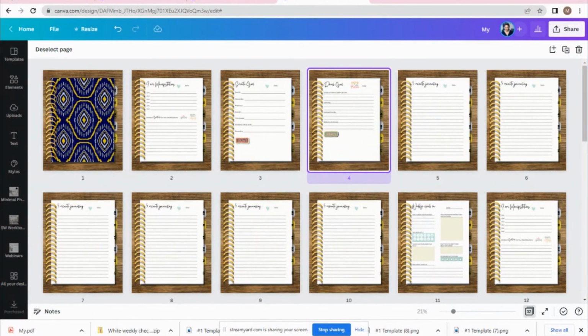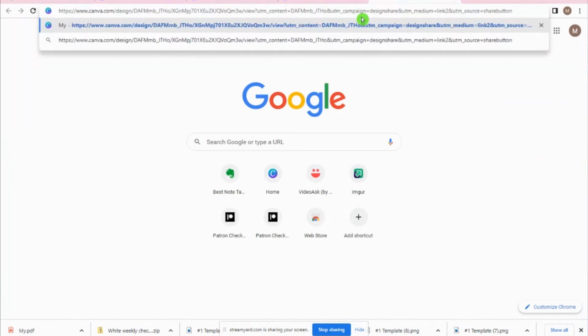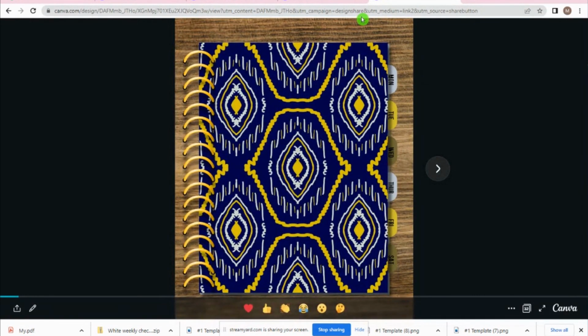Now, one thing that I do want to show you is, how do you share this digital product? Super simple. You're going to come up here to share, and you can click on share. And you can either copy the link. If you copy the link, when people opt in to purchase your digital product, once they make the purchase, you can redirect them to a page that has the link, and include instructions with it so they know what to do and what to expect. But just to show you an example, if I copy the link and someone clicks on that link, it's going to open it up in this screen for them. And this is how they will gain access to that digital product, right?